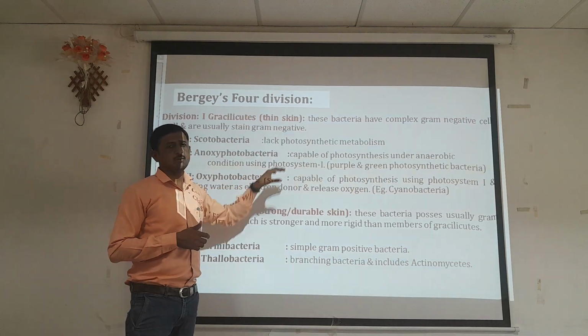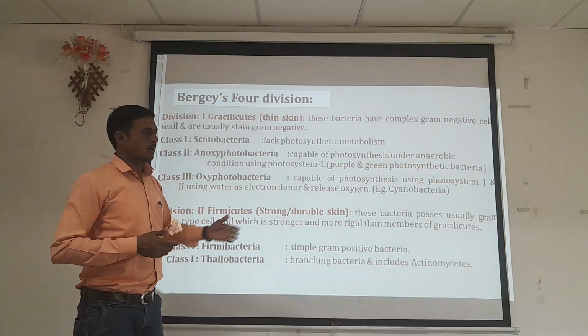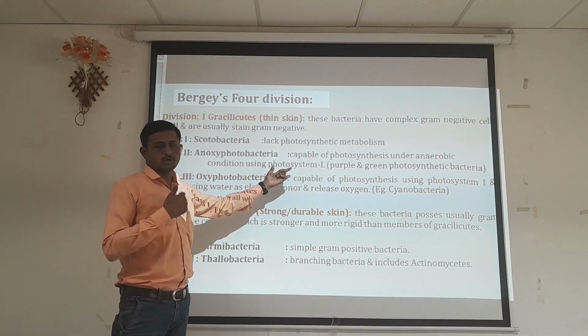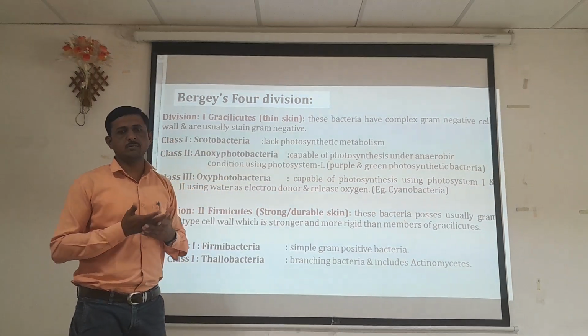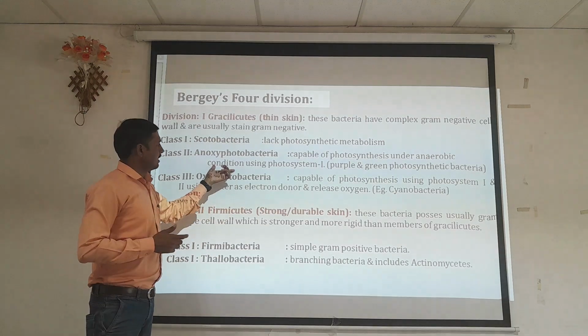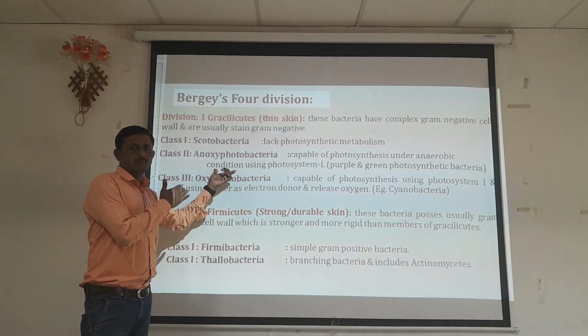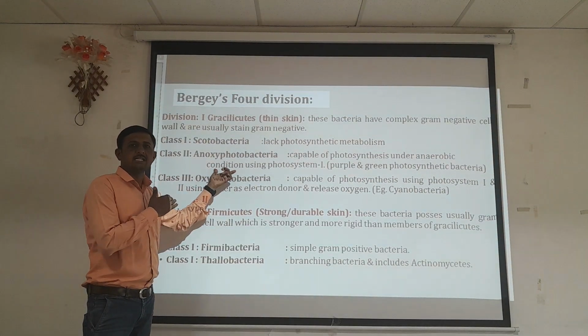They carry out their metabolism with photosystem 1 involved in their metabolic processes. So this is the second class of the division Gracilicutes.